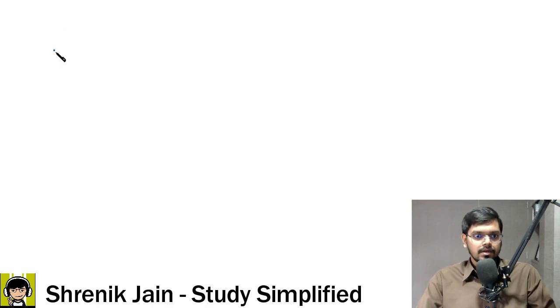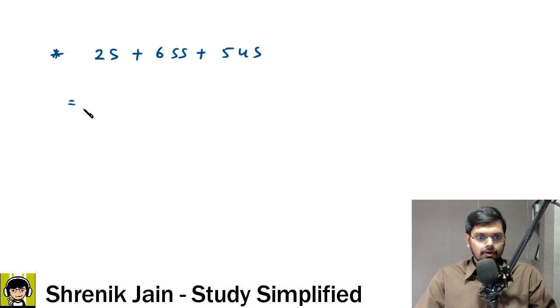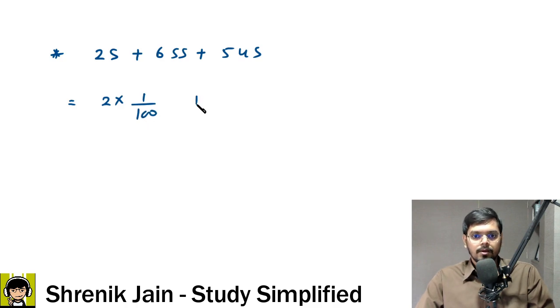We have a tag team of 2 skilled plus 6 semi-skilled plus 5 unskilled workers. Therefore, उनकी काम करने की क्षमता कितनी होगी? So 2 into S basically means 2 into the काम करने की क्षमता of one skilled worker, which was how much? Sir, it was 1/100. Okay. Plus 6 into the work per day of SS, which was, sir, 1/200. Next we have 5 into US का कितना था?